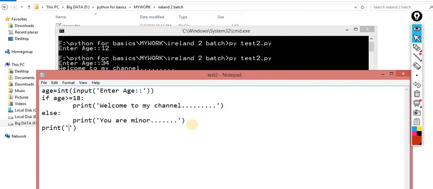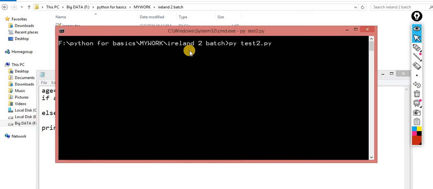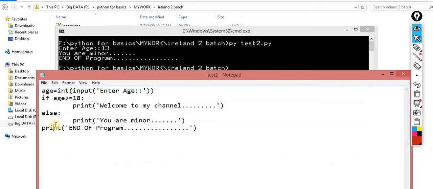Okay, so very simple. Here I am typing end of program. Okay, end of program. So now this would happen, whether the condition is true or false, it would happen. Now this time the condition is false, again end of program is happening. Why so? Because this is not part of anyone, this one is the independent statement.